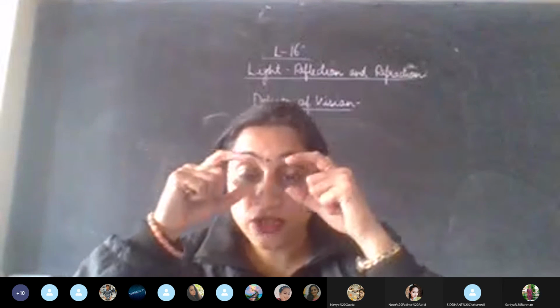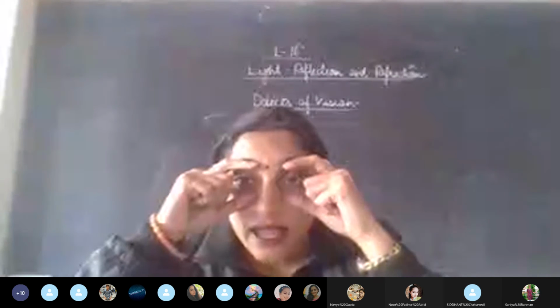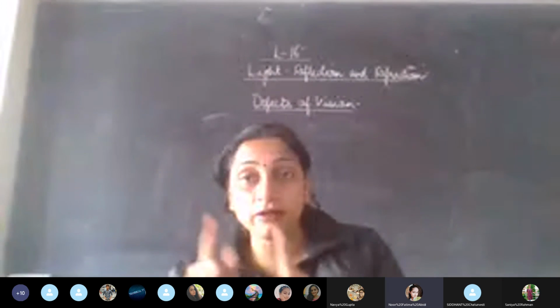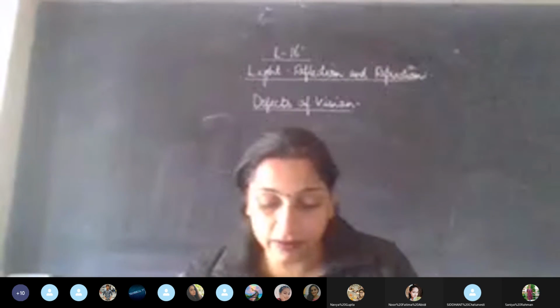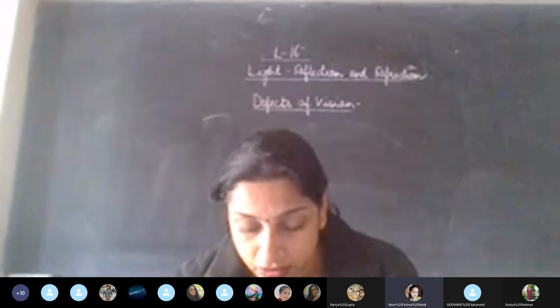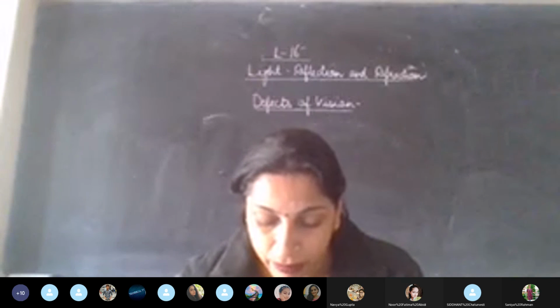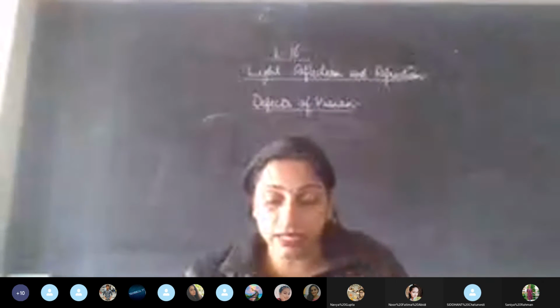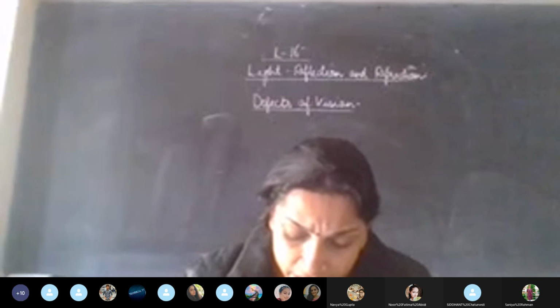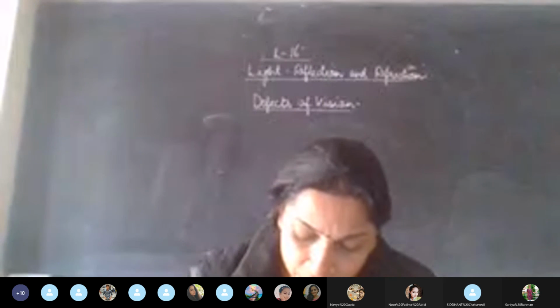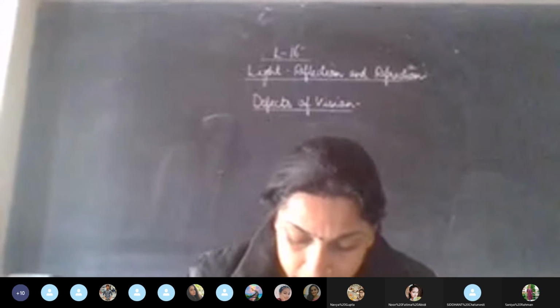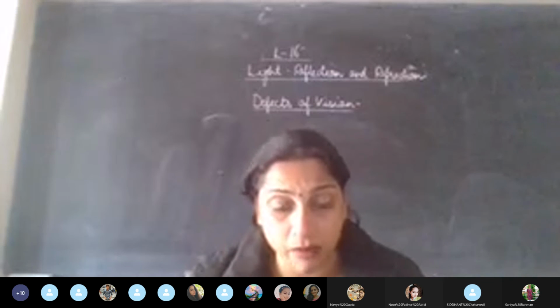So here you have concave lens. And in the diagram also, before the diagram of the eye, you can see concave lens. And because of the use of this concave lens, what is happening? The parallel rays diverge, and here you can see that the image formation is taking place on the retina. Can you see that, children? Just observe it. That is very important.